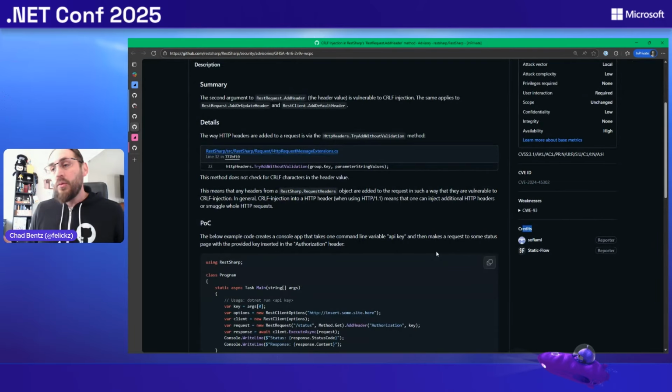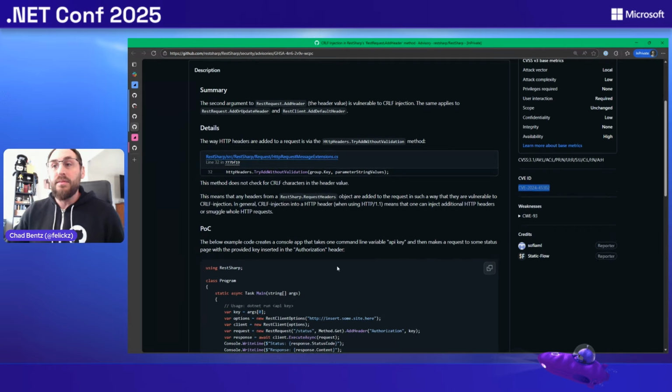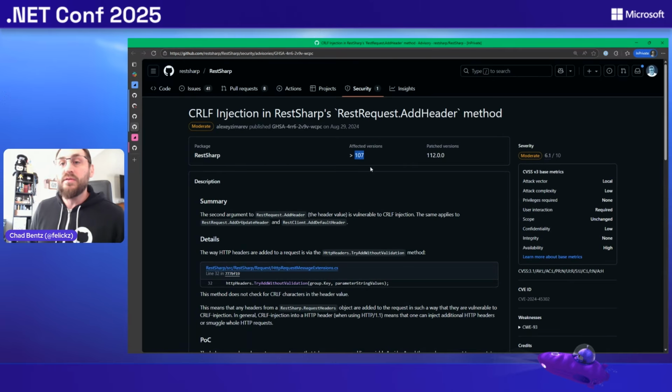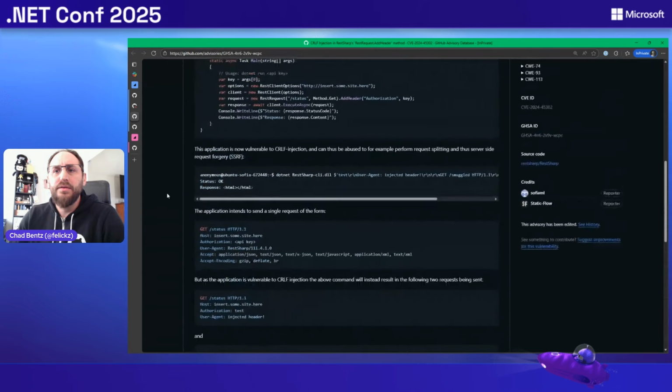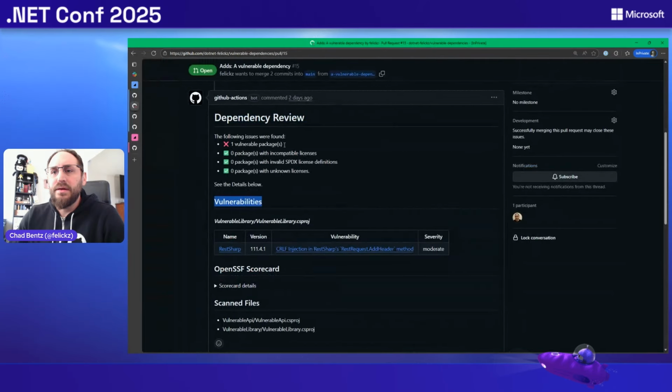They worked together. Whenever the patch was ready, they asked GitHub to create the CVE and roll this out to anyone using Dependabot that was dependent on any of these versions, less than 107 of REST-Sharp in this scenario, who would have then got that Dependabot alert basically in real time if they had the usage there. So that just highlights how that rolls up.